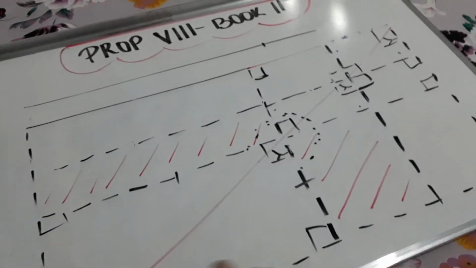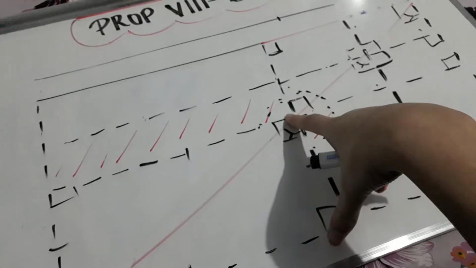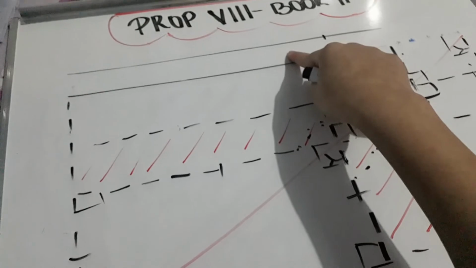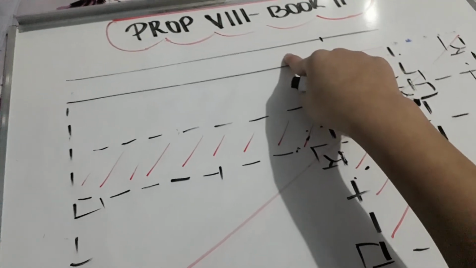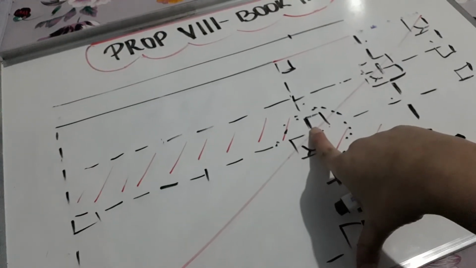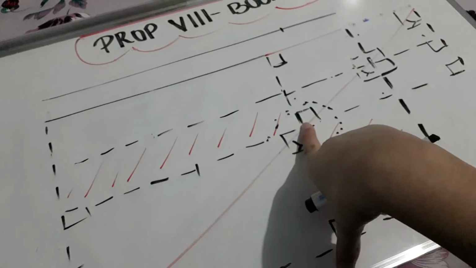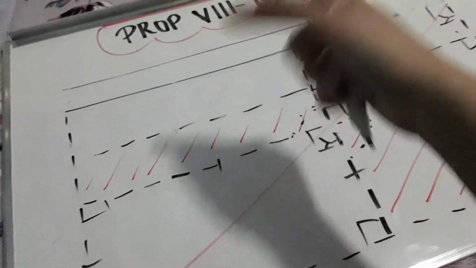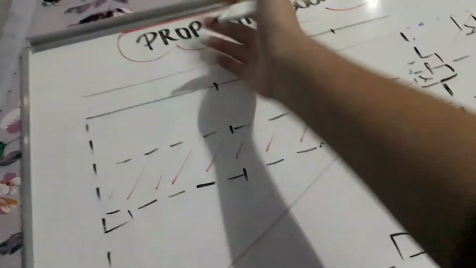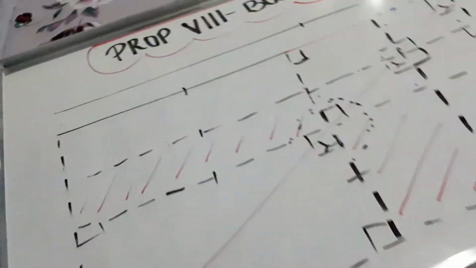But look what we have here. This square is the square on this segment of the straight line. And this square is the square contained by this one. Why? Because we're going to have this square contained by also this one, because these two are equal, because there is a parallelogram. It is a parallelogram. Opposite sides equal. Also, here's a parallelogram. Opposite sides equal. We're going to have this is contained by this straight line.